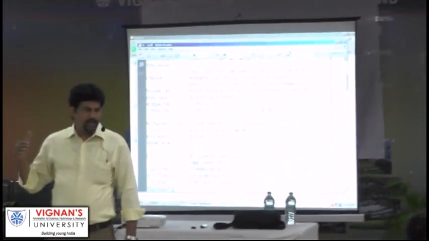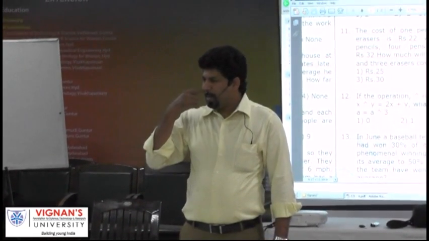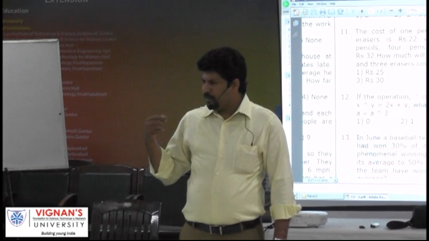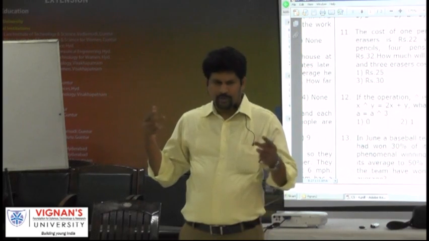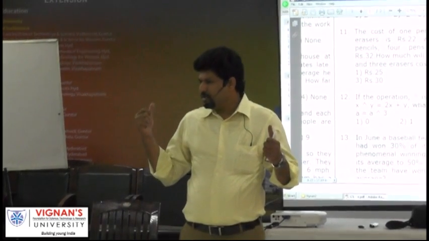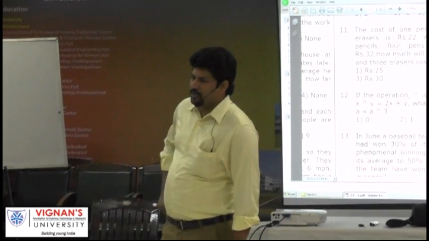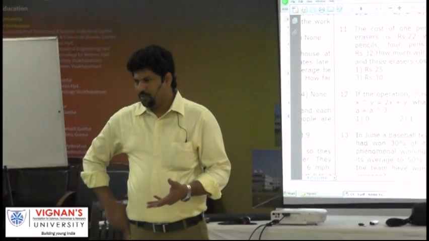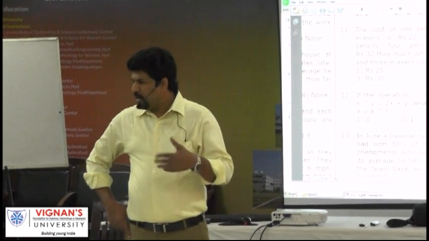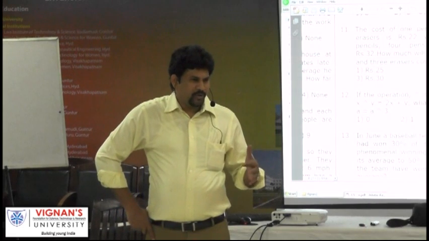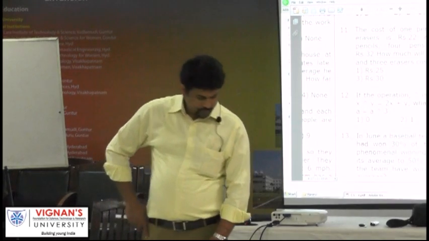Sometimes you may need to subtract one equation from the other in order to get the required answer, or you need to multiply one equation by a number, the other equation by another number, and add. Are you getting my point? Or any kind of possible operation and you get the required equation. Sometimes he may ask you to find out the cost of 6 pens and 4 erasers, for example. Then what is it that you are supposed to do? We need to eliminate one of them. It means you need to make them equal and eliminate. If still you are not getting, then definitely it is cannot be determined, right? Next one.